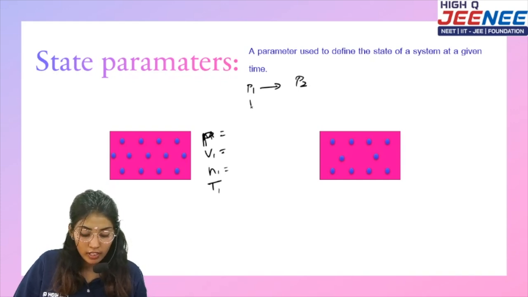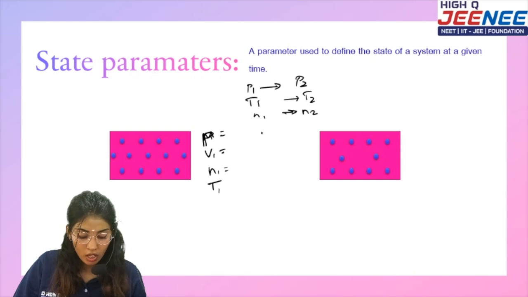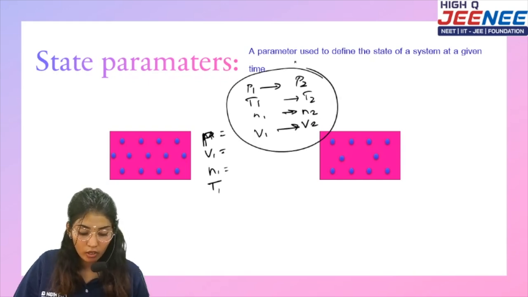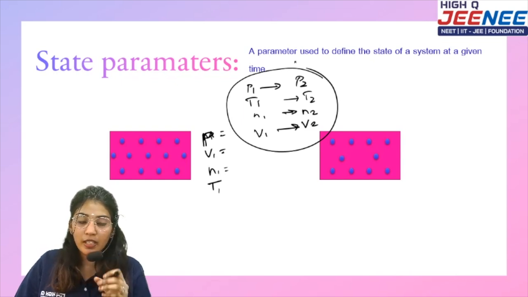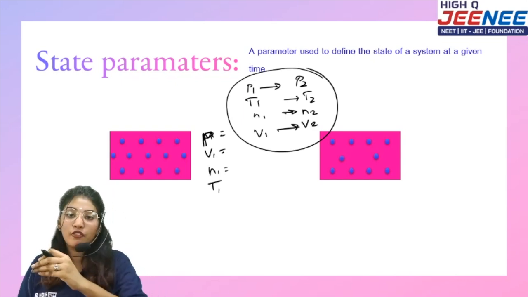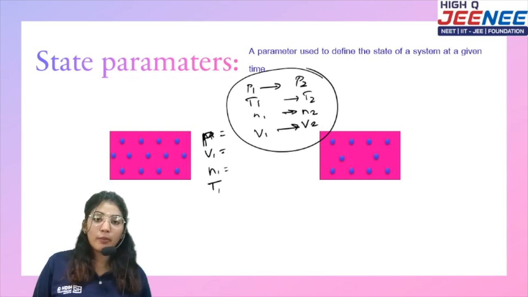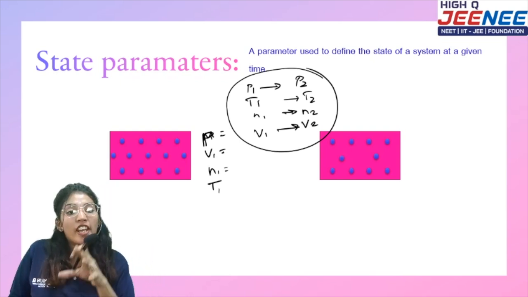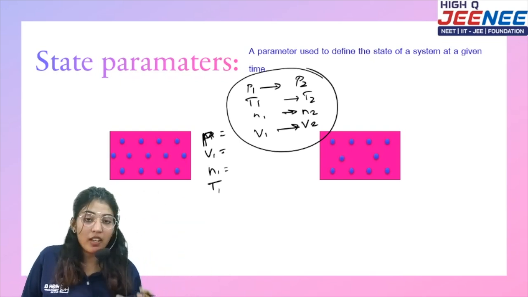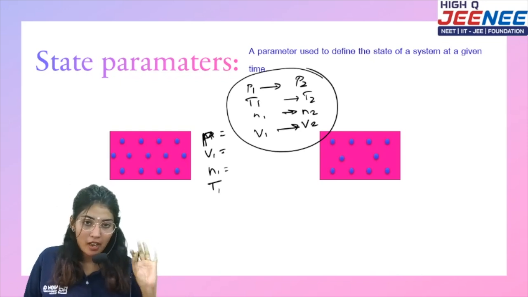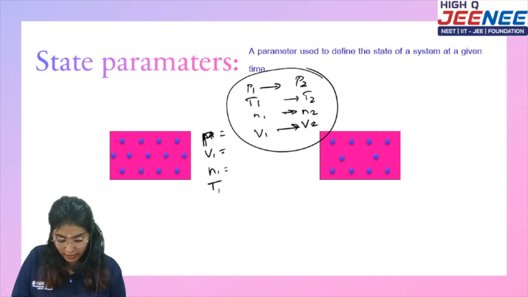So T1 will become T2, N1 will become N2, V1 will become V2. These are called state parameters: the state of the system is defined by a few parameters, and those parameters can change the whole system itself. I hope it's clear.